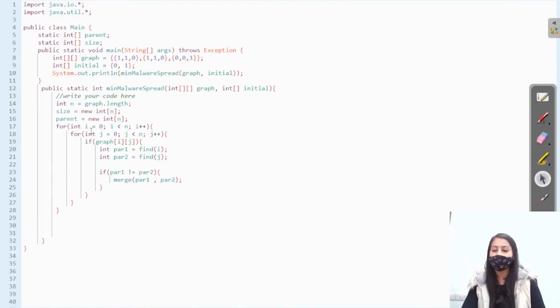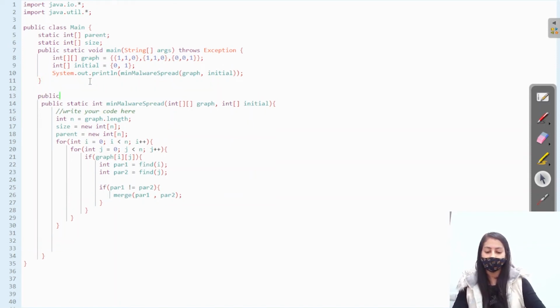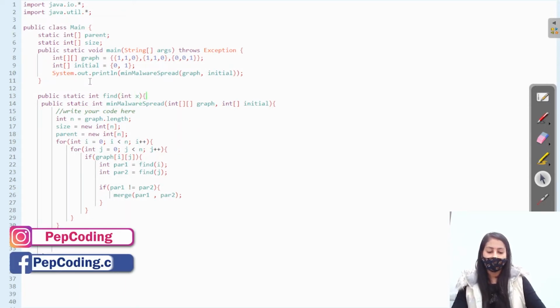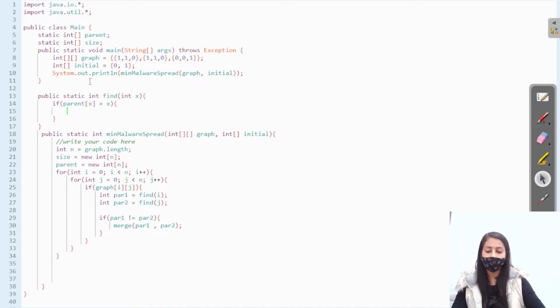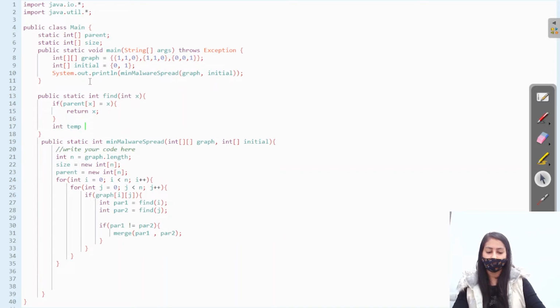Now we have to write the find and the merge function. So let's first write the find function. So static find, the return type is int. So find the parent of a node x. If the parent of x is the node itself, then return that node, else find the parent of its ancestor.